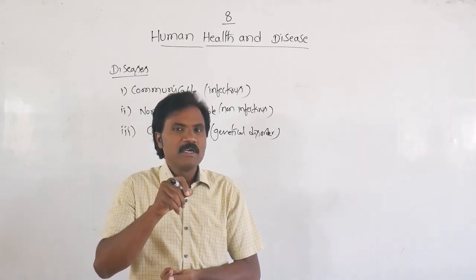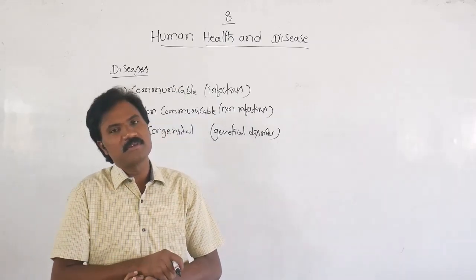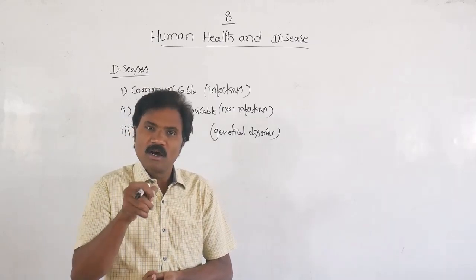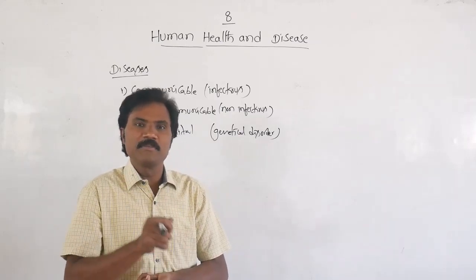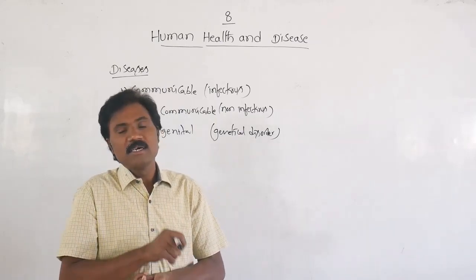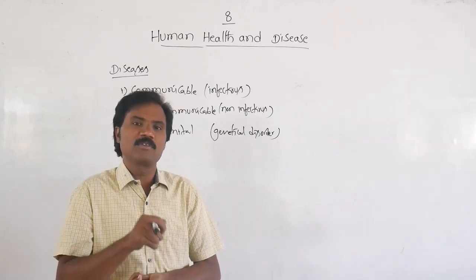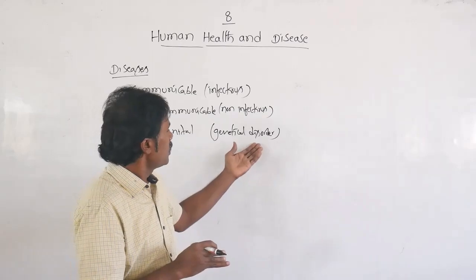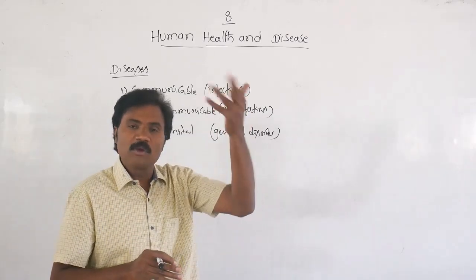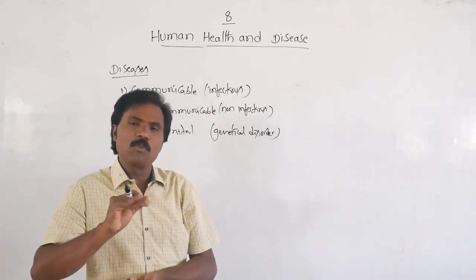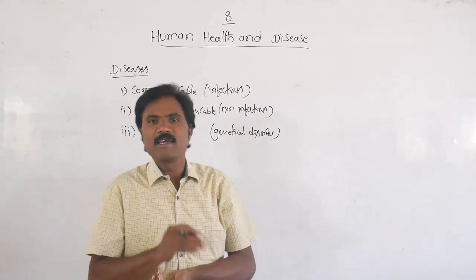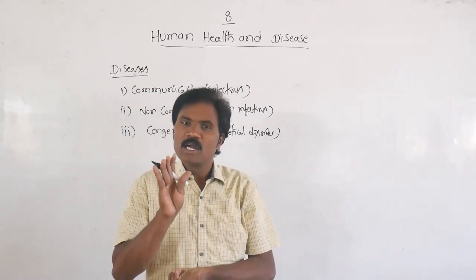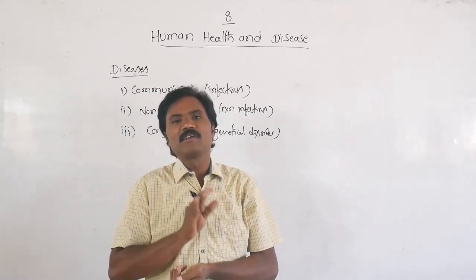Then chromosomal abnormalities are like Turner syndrome, Down syndrome and Klinefelter syndrome.